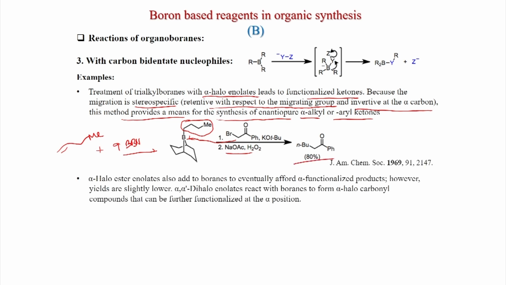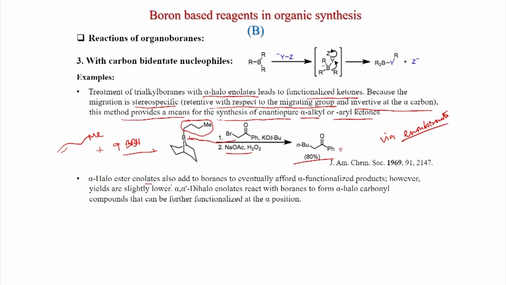This was published in JACS 1969. So the mechanism is the same, via enol boronate or enol borane. Via the enol borane you are getting this compound.